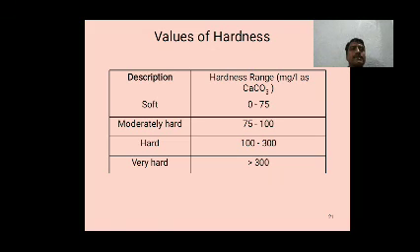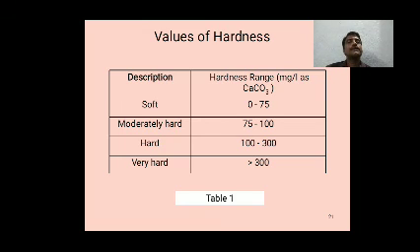Values of hardness. Description: hardness range in milligram per liter as CaCO3. Soft water: hardness range 0 to 75 milligram per liter. Moderate hardness: 75 to 100 milligram per liter. Hard water: 100 to 300. Very hard water: more than 300 ppm or milligram per liter.